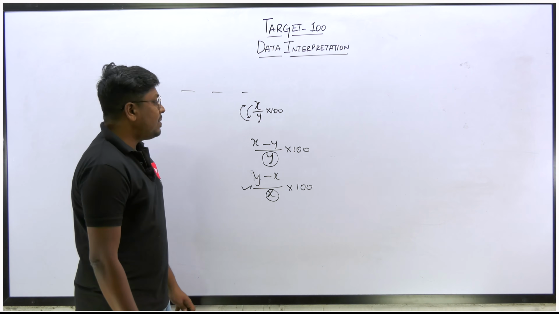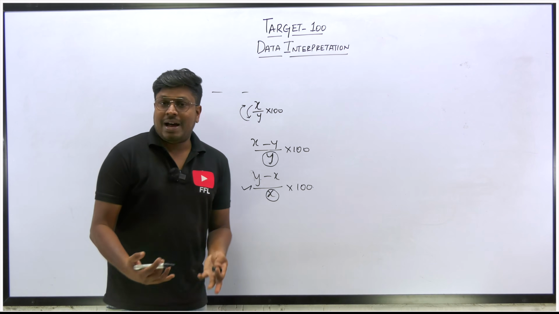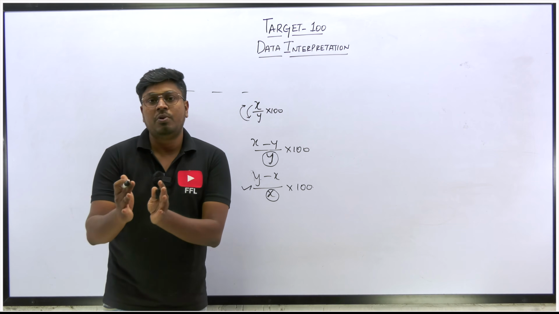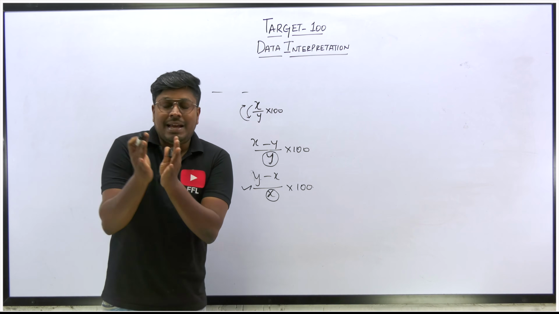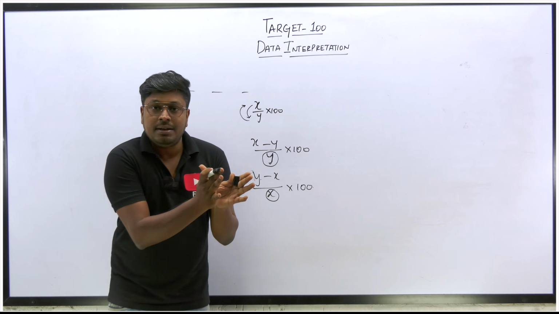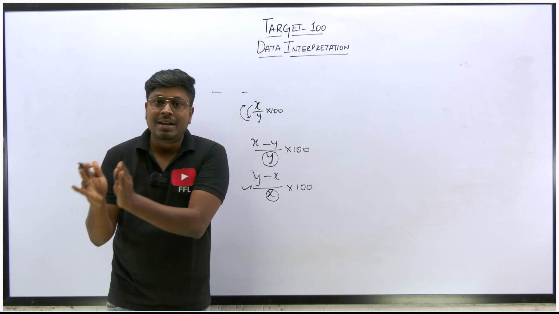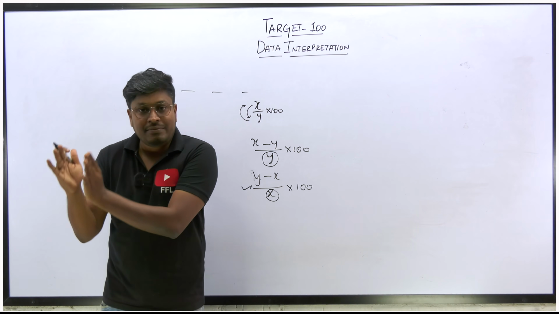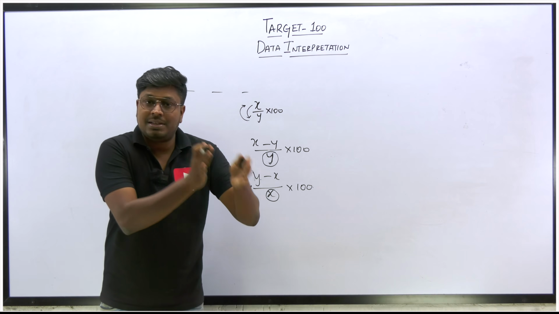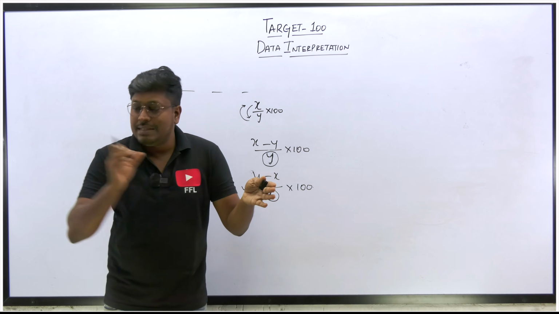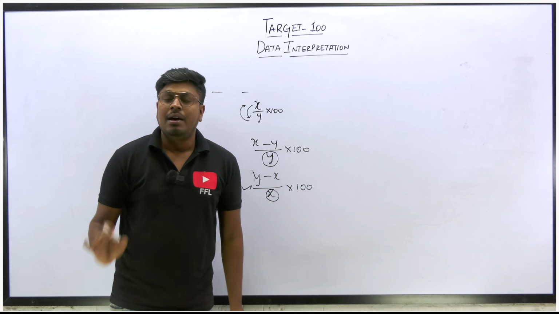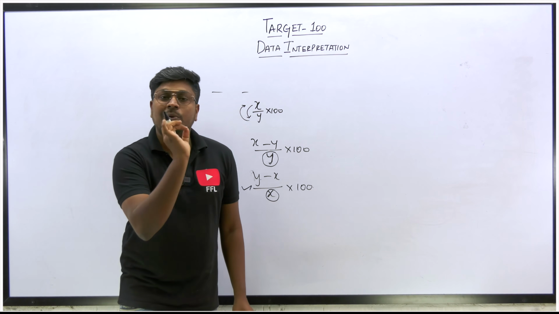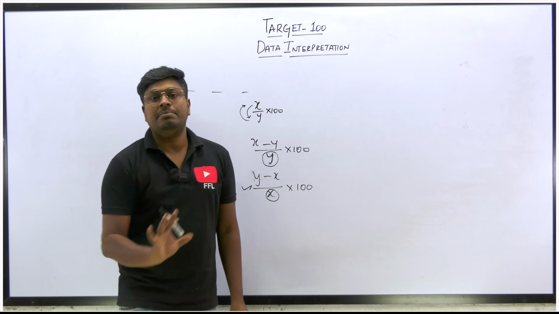In many of my videos I have told this. For example, Raju scored how much percentage more when compared to Ravi. So they are comparing Raju's mark with Ravi's mark, yes or no? The comparison is with Ravi, so the target here is that Ravi's mark should come in the denominator. Always, whichever person or value they want to compare, that value should come in the denominator.